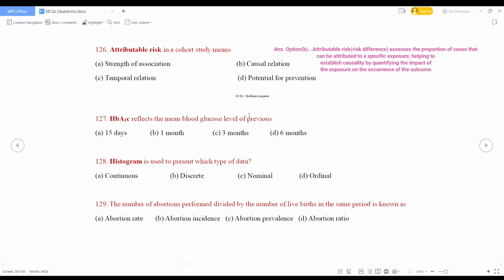Histogram is used to present which type of data? Histogram is used to present continuous data. So option A is the correct answer.